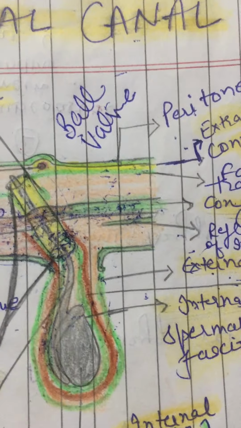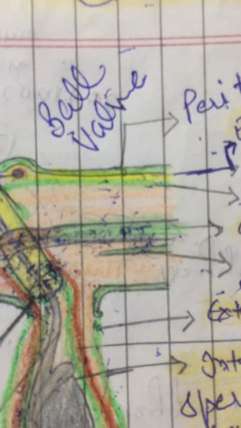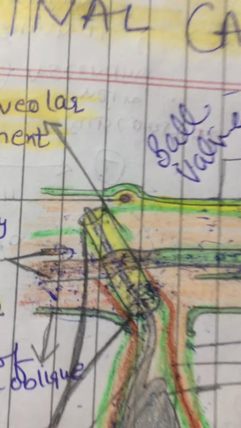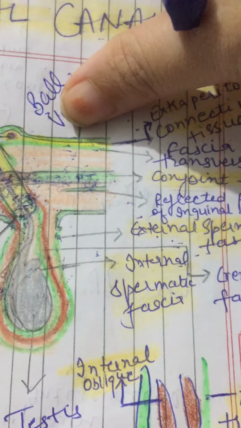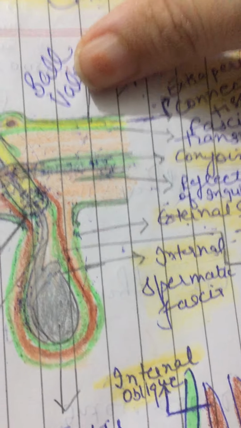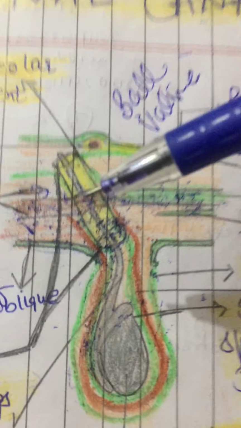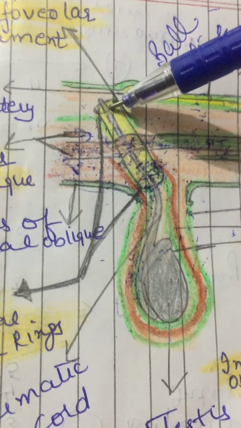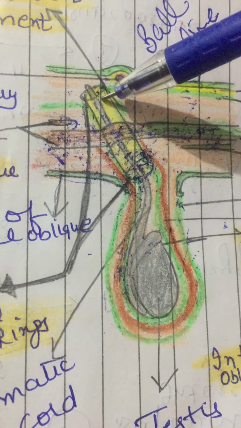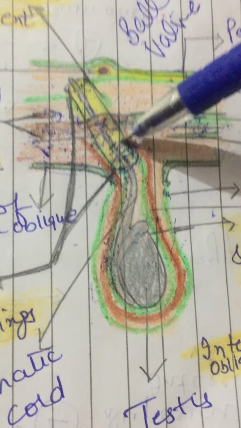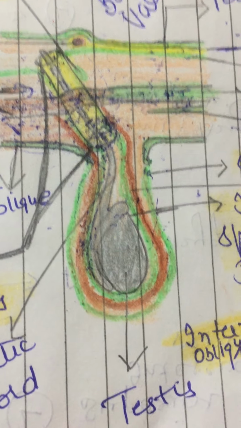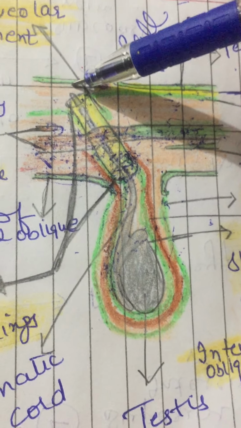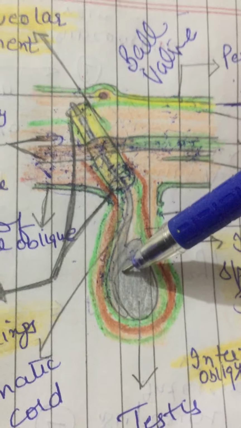Now for this we have two types: direct hernia and indirect hernia, right? Direct hernia and indirect hernia. Indirect is also called oblique. In an oblique hernia, the hernial sac is formed due to persistence of the processus vaginalis of the peritoneum, and the contents pass through the canal via the deep ring. When complete, the hernia reaches up to the scrotum, right?